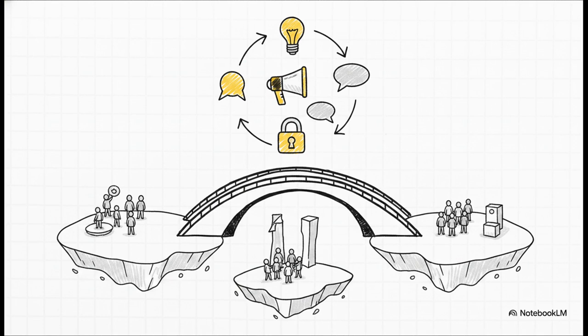Project communication is a heavily structured process designed specifically to bridge these massive gaps between your clients, your internal project team, and external stakeholders. Following stages like planning, sharing, feedback, and closure, you have to actively plan who needs exactly what information, share it at the correct time, ensure feedback is properly captured, and formally close out phases so everyone, and I mean everyone, knows a milestone was actually hit.